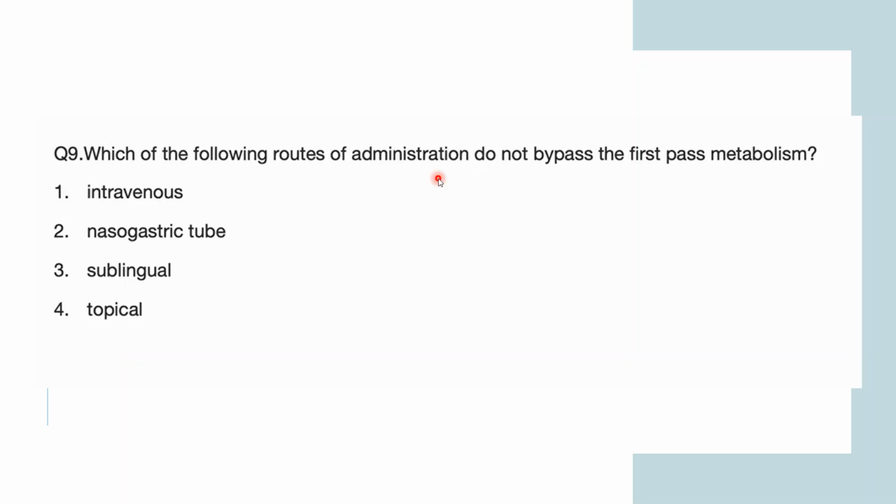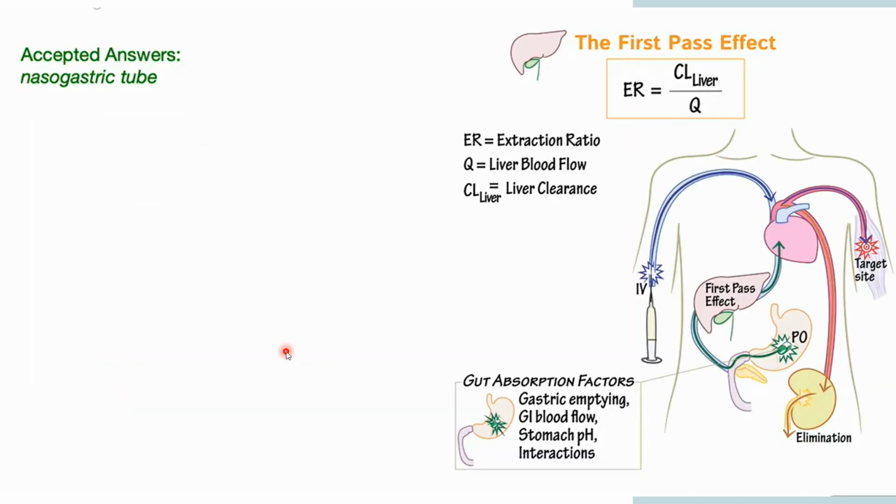Topical is also bypassing your first pass metabolism because you are applying something and it is directly absorbed through the cell membrane, goes directly to your bloodstream, and that is how it bypasses liver and lungs. So the first pass effect is effectively happening majorly in the liver. So the drugs which are bypassing the liver are bypassing your first pass effect.